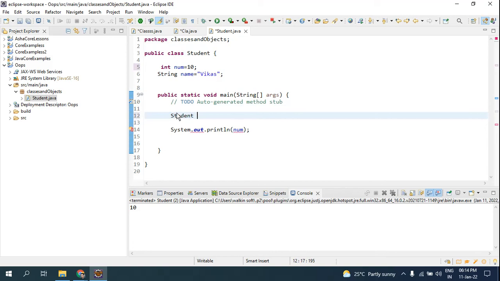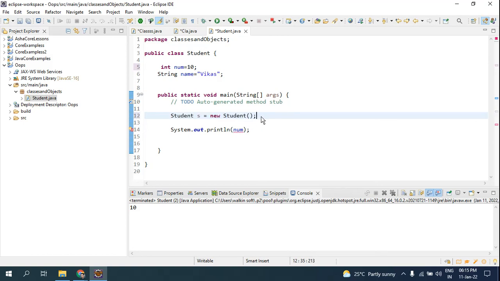I am going to use the variable s, and I am going to assign it equal to new. This is a keyword. As you can see, it is looking somewhat brown, right? This is a keyword. Now I am using the same Student, new Student, and here you have to use the parenthesis.